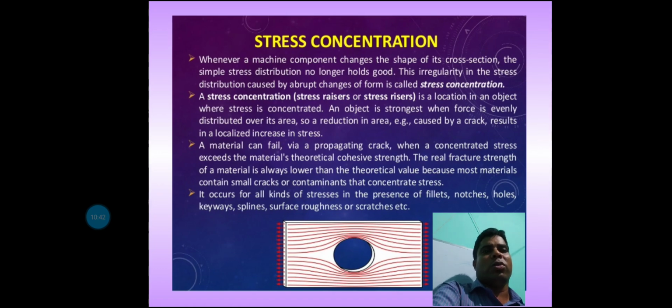It occurs in all kinds of stresses in the presence of fillets, notches, holes, keyways, splines, surface roughness or scratches.